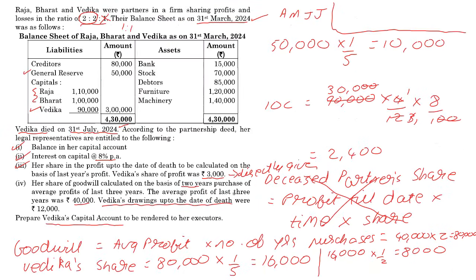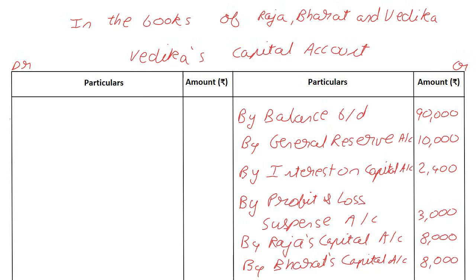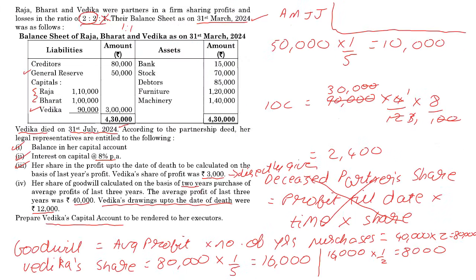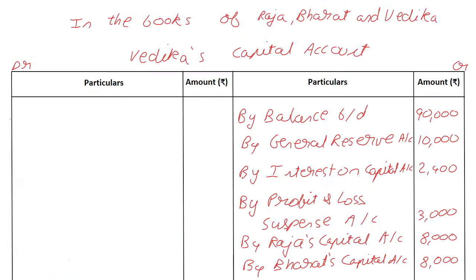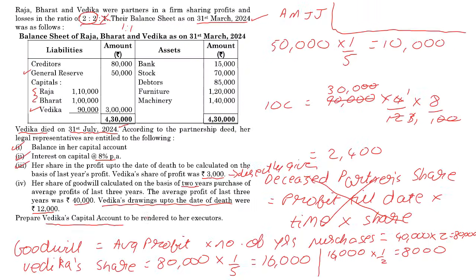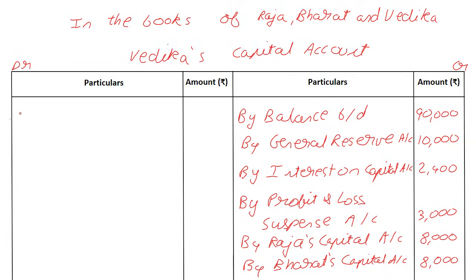Now that we are done with this, we have one last sentence to look at. Vedika's drawings up to the date of death is 12,000. Debit the receiver. She's taken something out. We don't know whether it is money or goods, so we will simply say, how much is it? 12,000. So we will simply say to drawings, 12,000. With that, we are done with most of the sum.